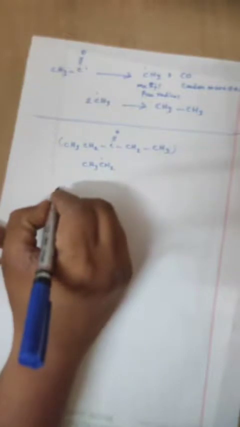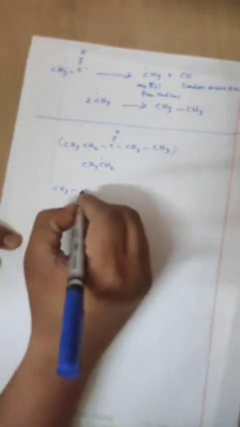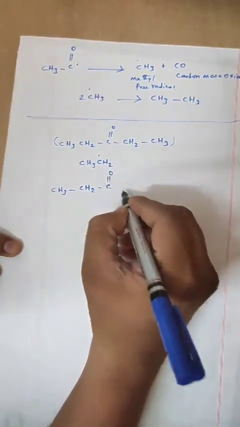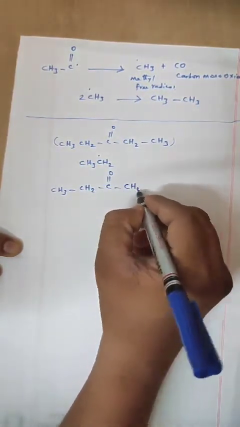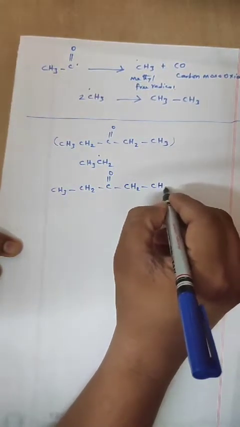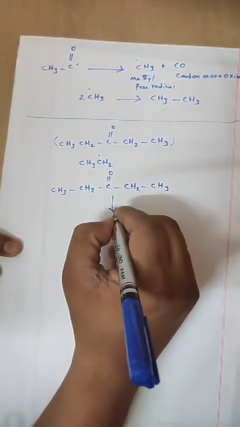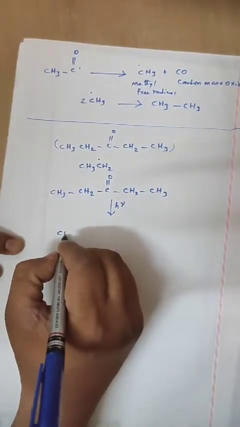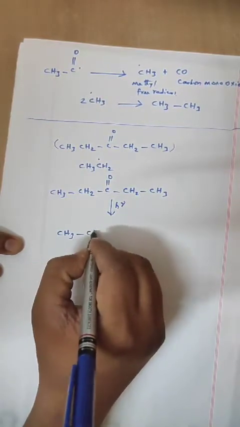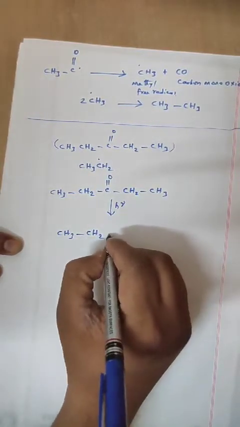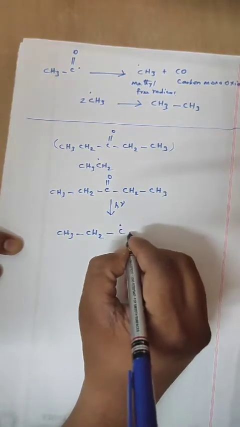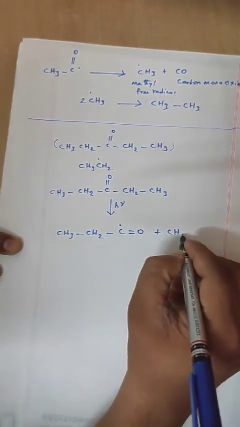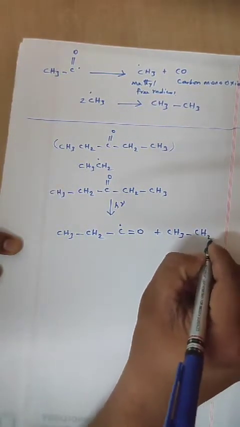Now CH3, CH2, C double bond O, CH2, CH3, which on photochemical reaction gives CH3, CH2, C radical double bond O plus CH3, CH2.